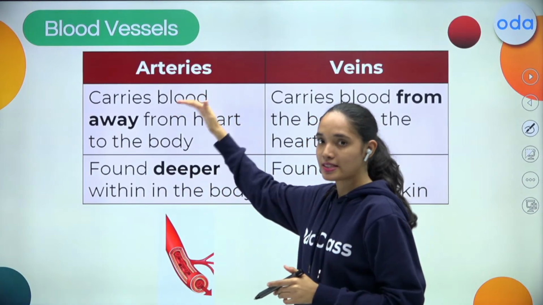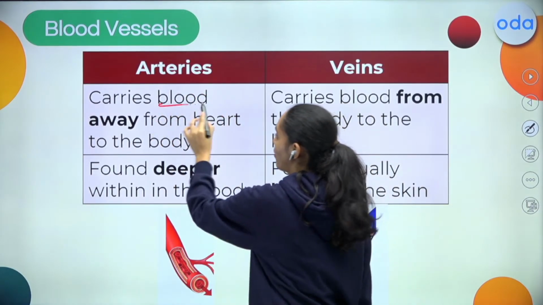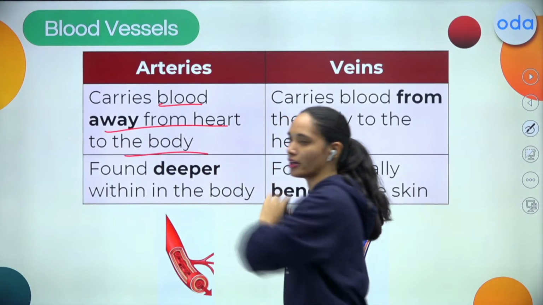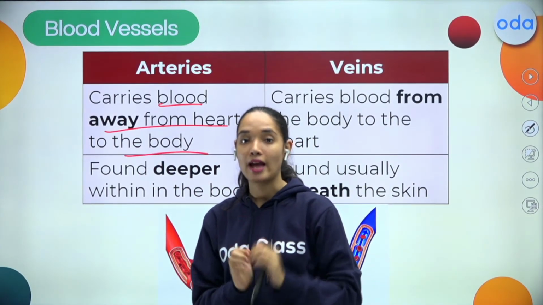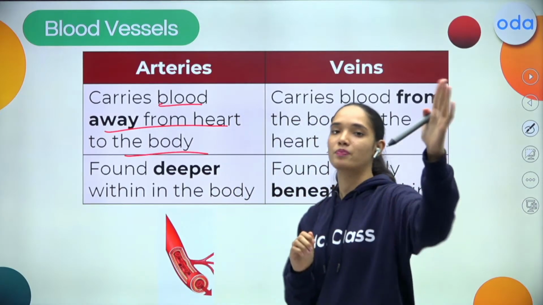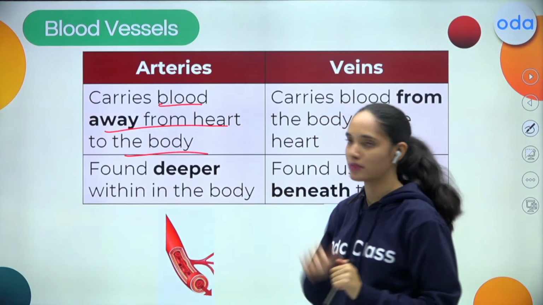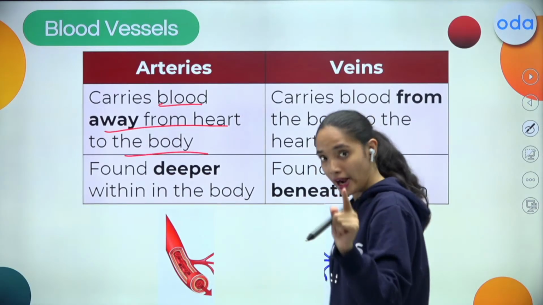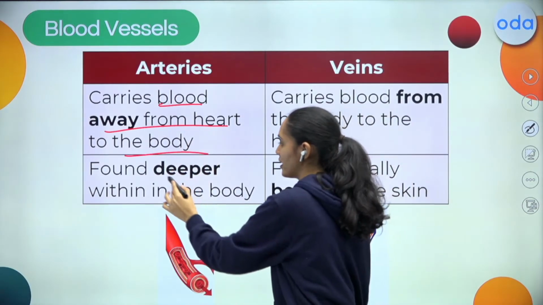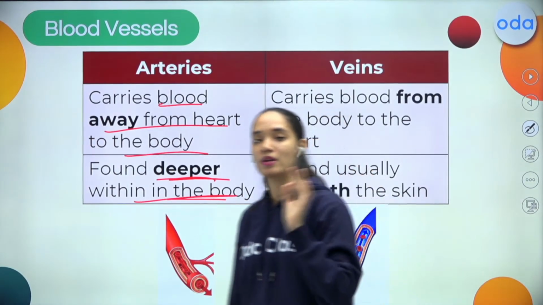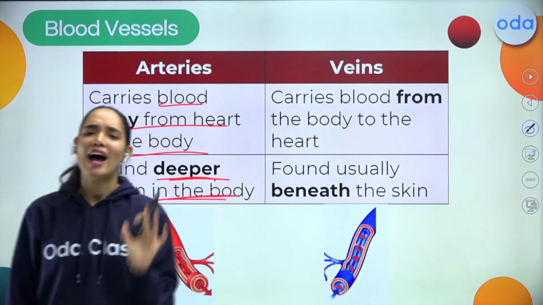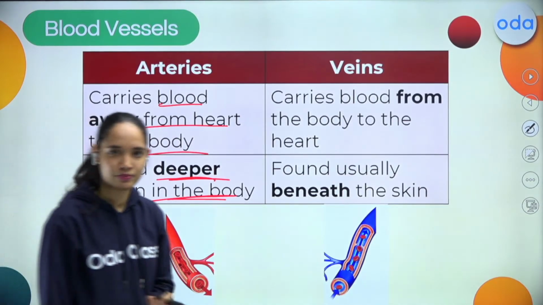So arteries carry the blood away from the heart to the body. If this is a heart, then this artery carries the blood away from the heart to the body, and you will find these arteries deeper within the body. It is not that easy to see arteries.